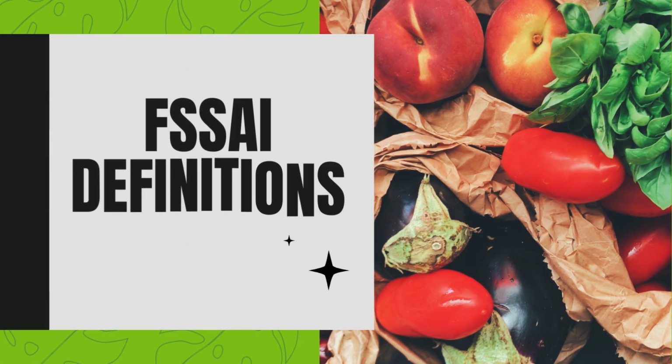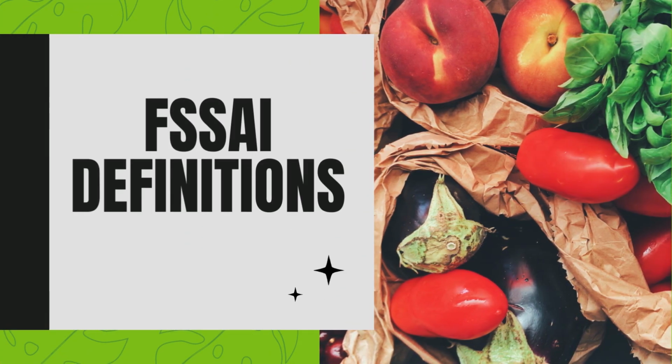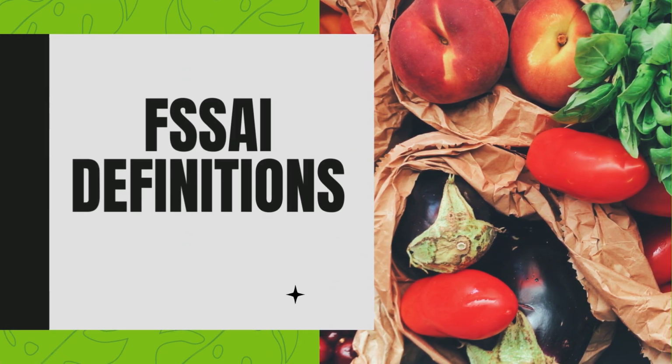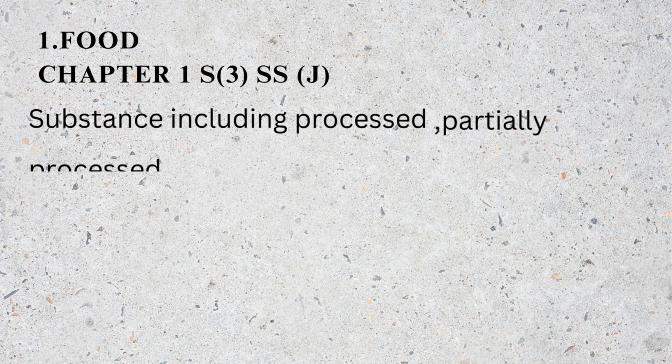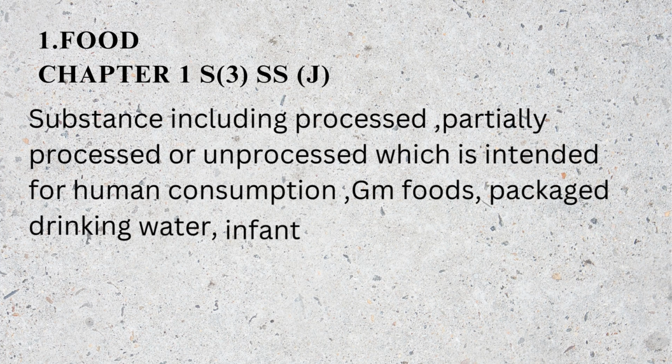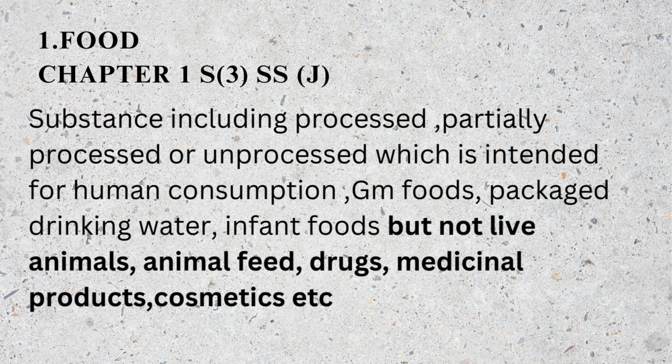FSS Act has total 12 chapters in it, and the definitions come under Chapter 1 and Section 3. Now let's delve into few important definitions. The first definition we are going to discuss is food. It comes under Chapter 1, Section 3 and subsection J.